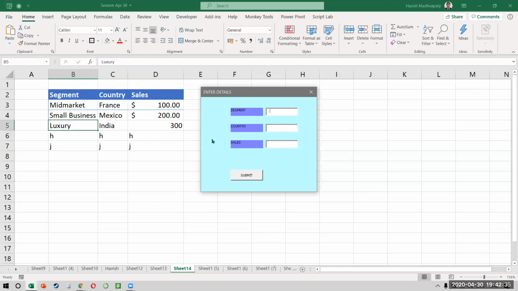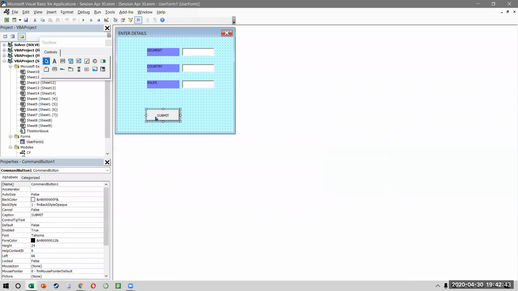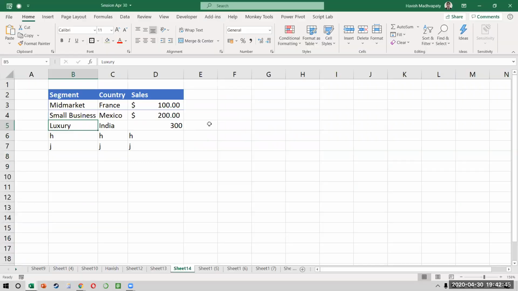So any question, anyone? So what if we want to add a summation of all these values in the last row, for example, after populating this user form? Very good question. Now that is where it becomes tricky, okay? It's not very difficult, but just try to understand what is going to happen.